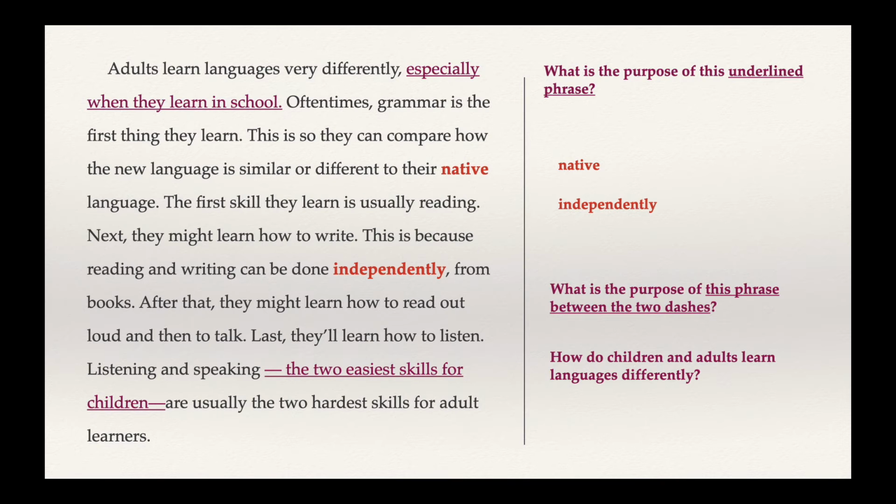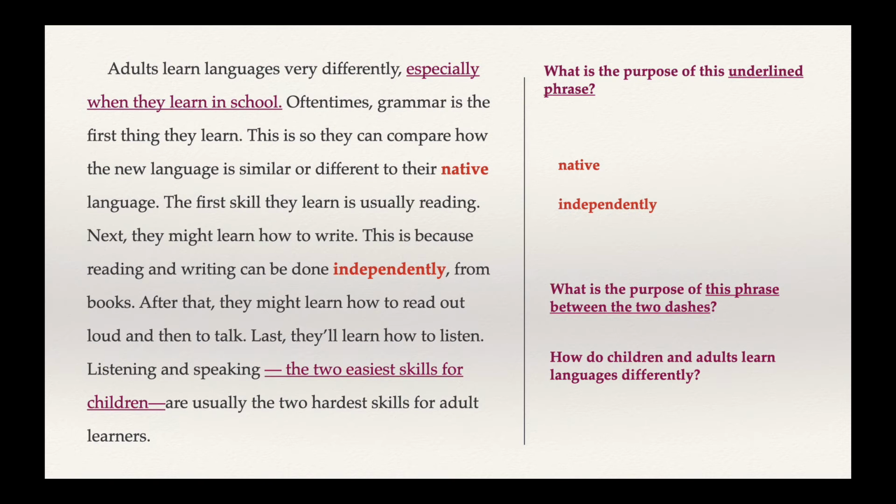We see some vocabulary here. We have the word native language. I'm sure you can guess what native language means. And then we have the word independently. So think about what this could mean. Reading and writing can be learned independently from books.